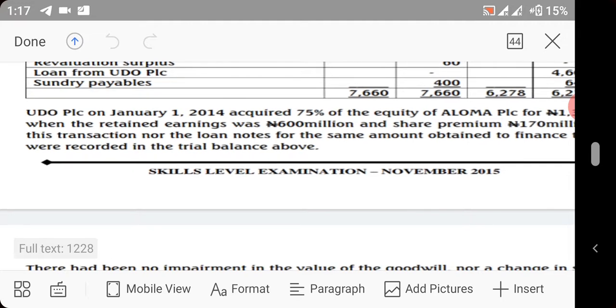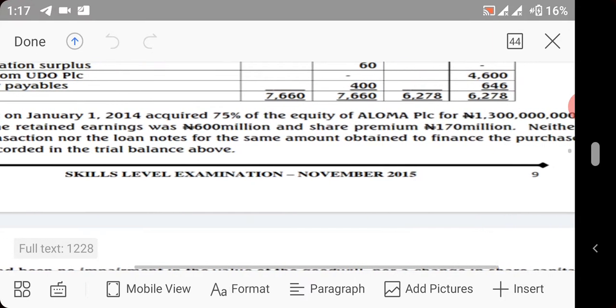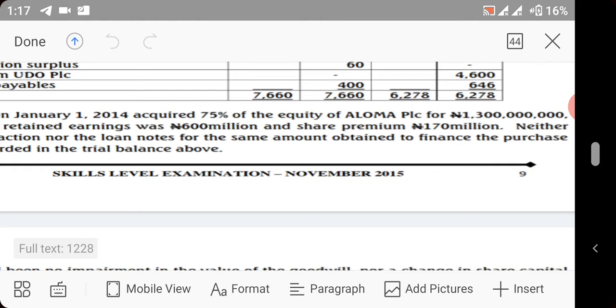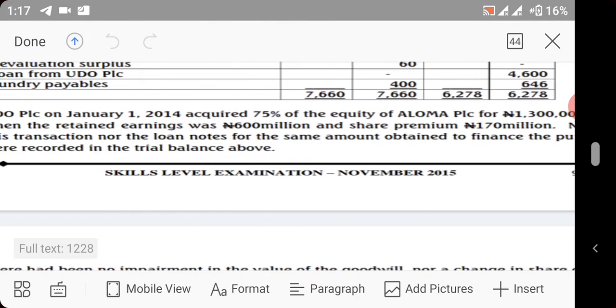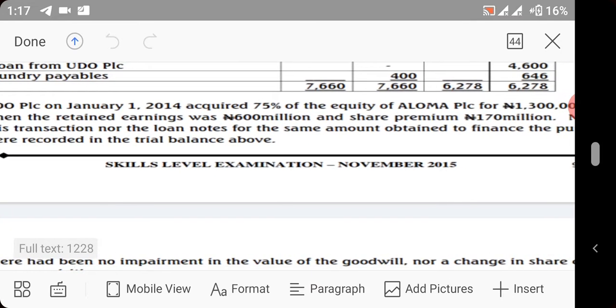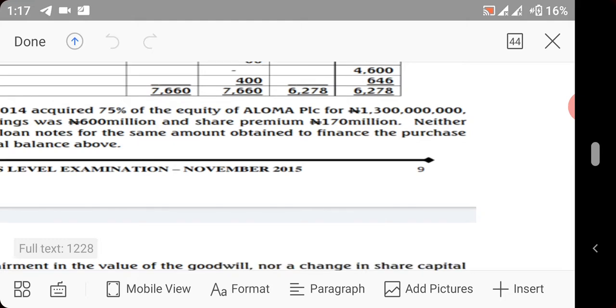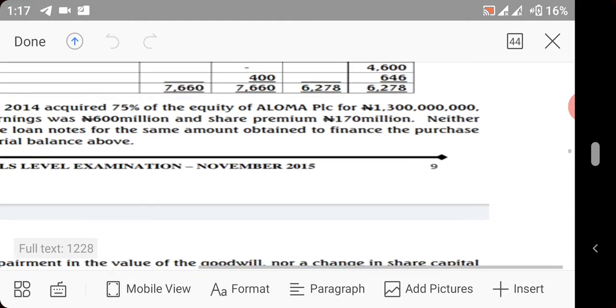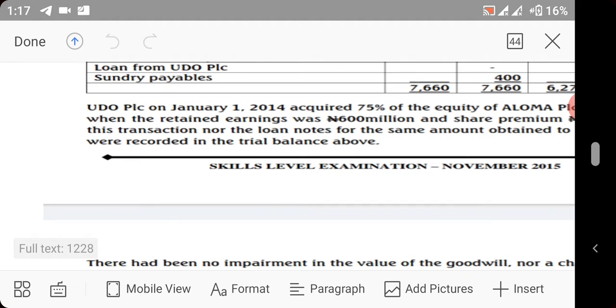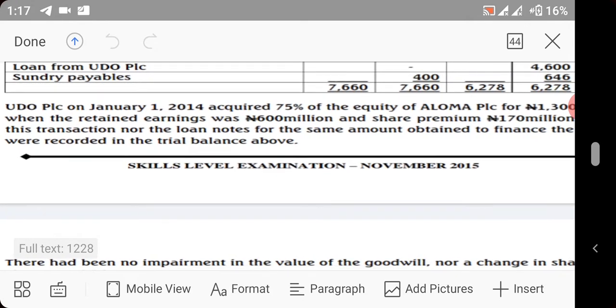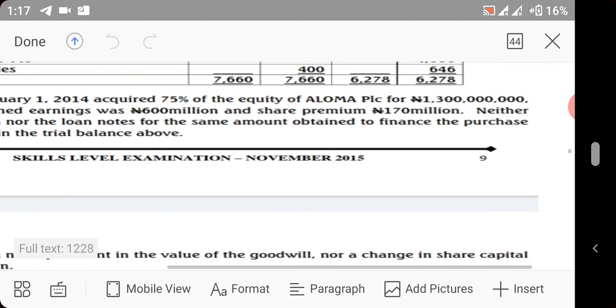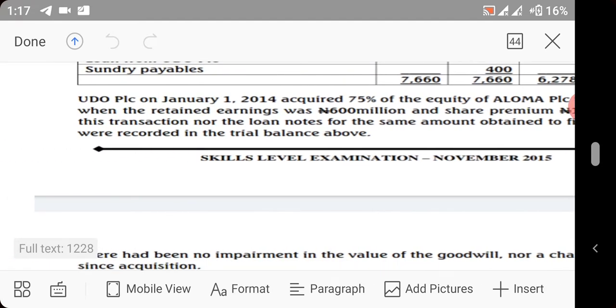It reads thus: Udo PLC on January 1, 2014 acquired 75% of the equity of Aloma PLC for 1 billion 300 million naira, when the retained earnings was 600 million naira and the share premium was 170 million naira. Full stop. Neither this transaction nor the loan notes for the same amount obtained to finance the purchase were recorded in the trial balance above.